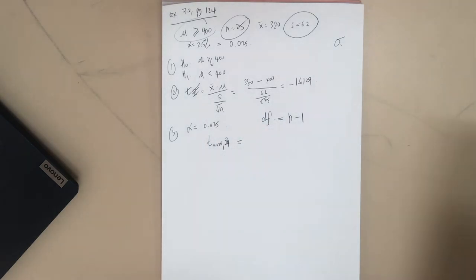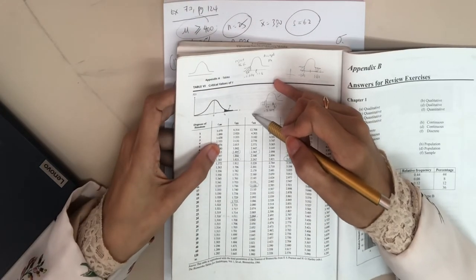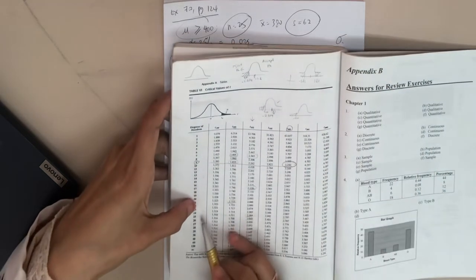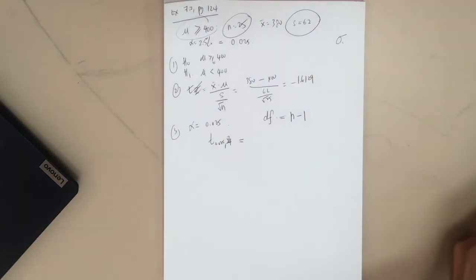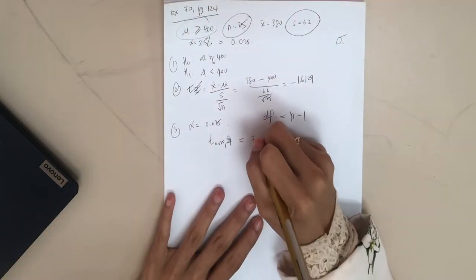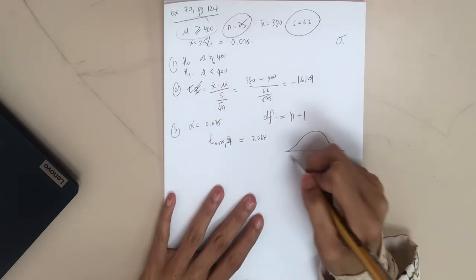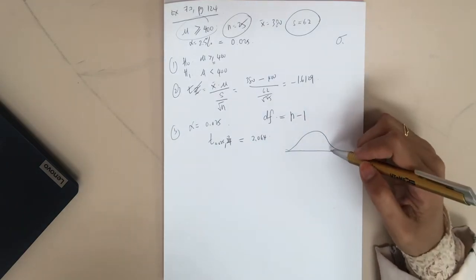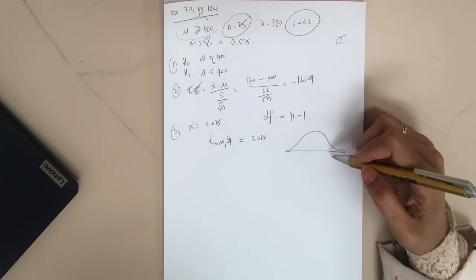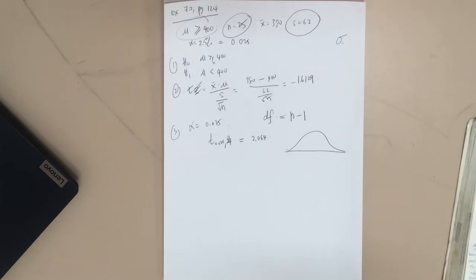So using the T table, find 0.025. So this is 0.025, and then your degrees of freedom is 24. So it will be here: 2.064. Okay, then you can draw the graph here. So 2.064 lies on the right hand side. But class, this is one thing that you should consider.